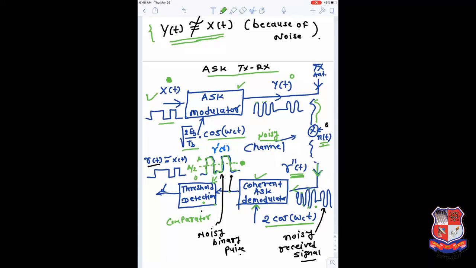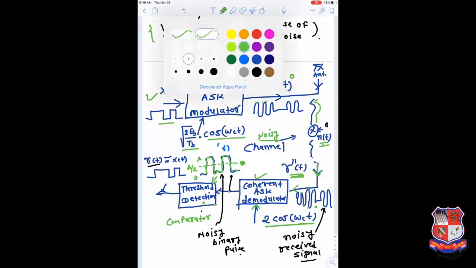So the threshold detection mechanism is like that. If something is received above A by 2, in this region, all of this part is considered as A. So it is rounding off as A, and the decision is taken in favor of A.